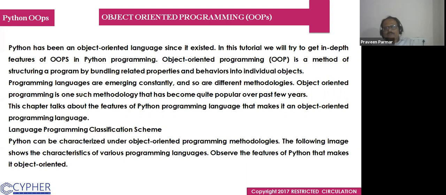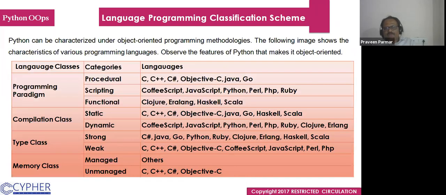The programming languages are emerging constantly and so are different methodologies. Object-oriented programming is one such methodology that has become quite popular over the past few years. In this chapter, we talk about the features of the Python programming language that make it an object-oriented programming language. In the programming language classification scheme, Python can be characterized under object-oriented programming methodologies.